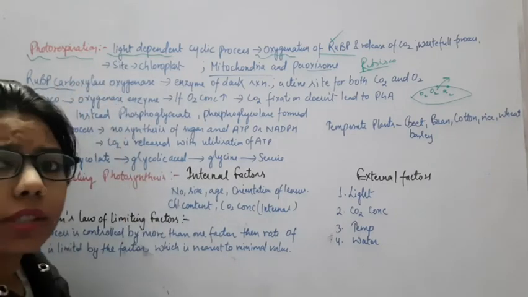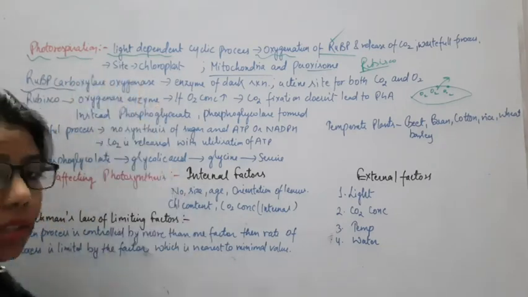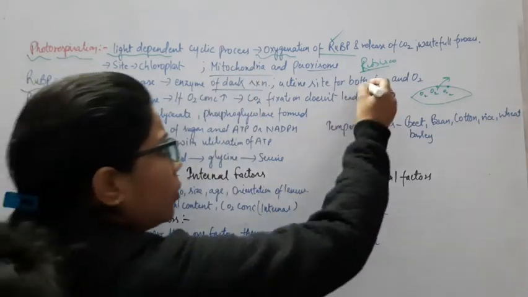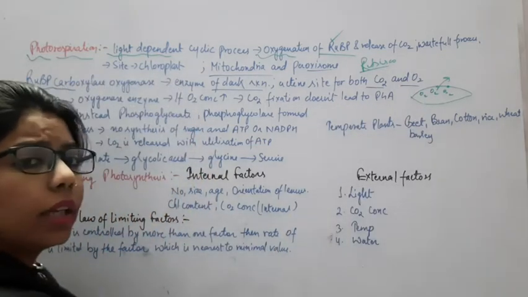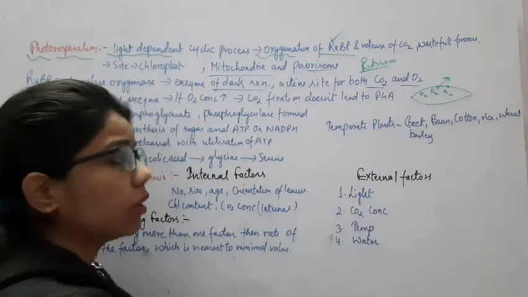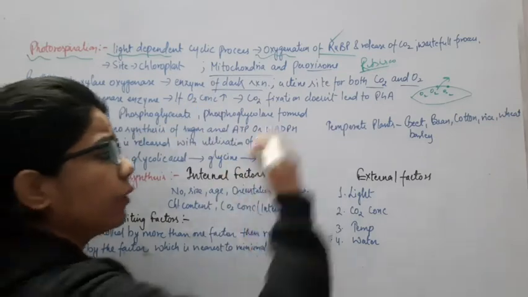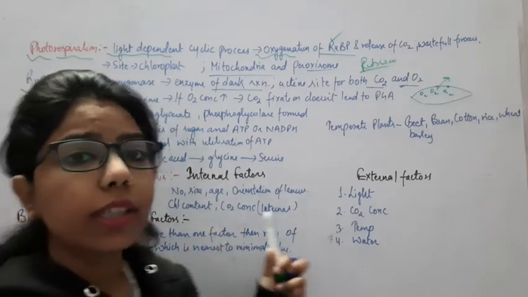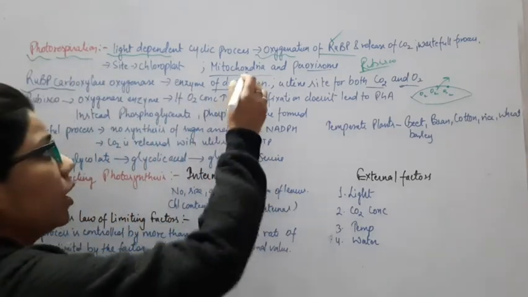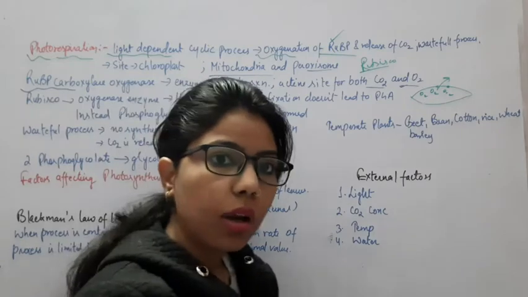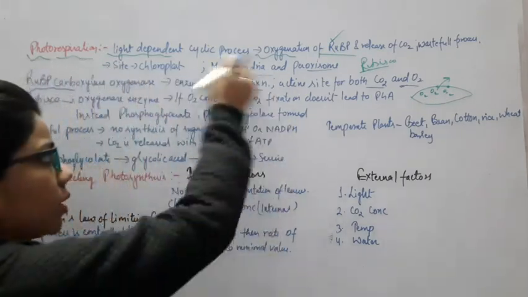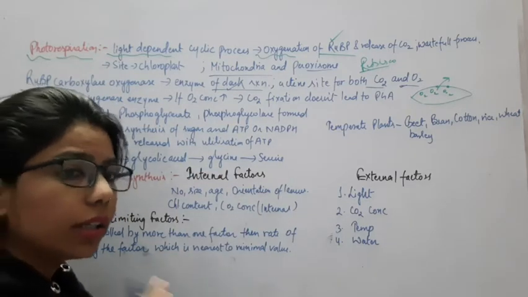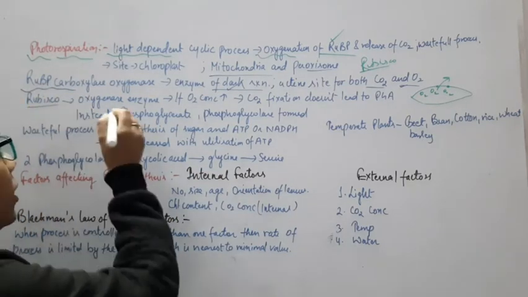Right now I have discussed that the Rubisco, ribulose bisphosphate carboxylase oxygenase enzyme is present, which will fix both CO2 and O2, but it will prefer according to concentration. If the concentration of CO2 is more, it will fix the CO2. If the concentration of oxygen is more, it will fix the O2, right? And exactly where is this happening? It is happening in the dark reaction, and this dark reaction takes place in the stroma of the chloroplast. So the whole process which is going to happen here will take place in the dark phase or the dark reaction, right?